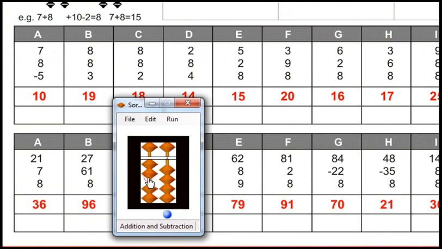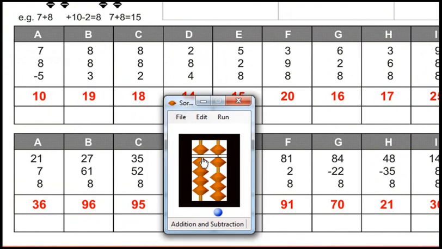Reset. 27 plus 61 plus 8. Answer is 96. Reset. 35 plus 52 plus 8. Answer is 95.